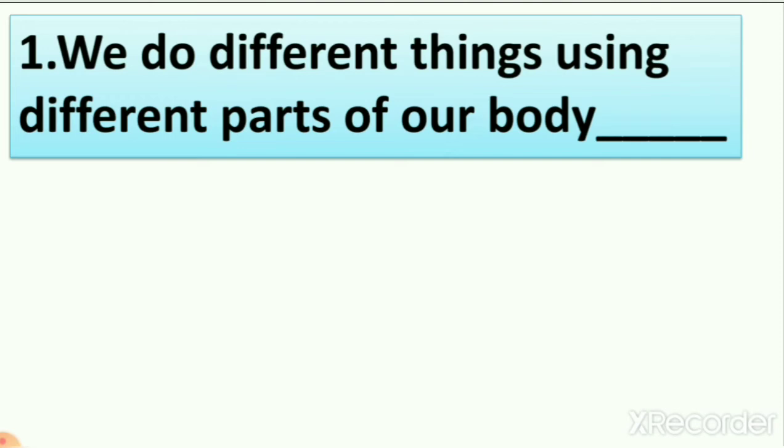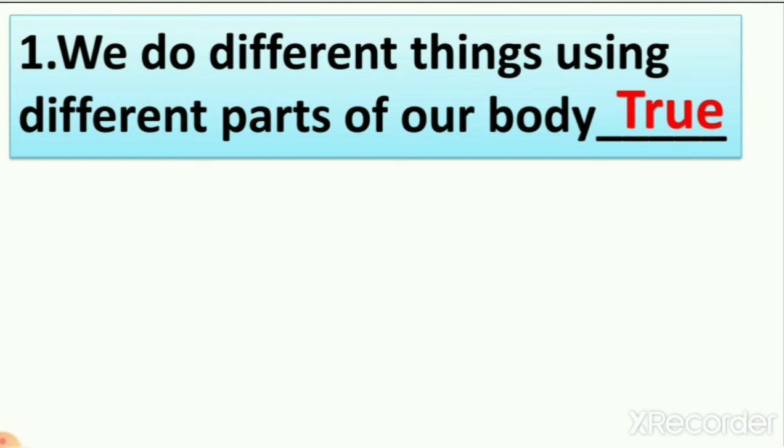So like that you understand that we do different things using different parts of our body. It is true because we have many body parts and we are using them in different ways. So what is the answer? The answer is true. True means it is a right sentence, right?